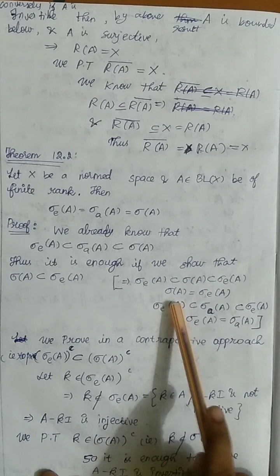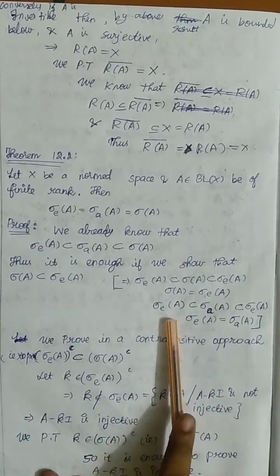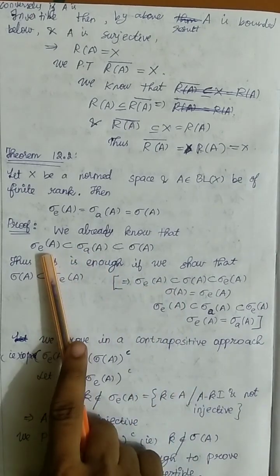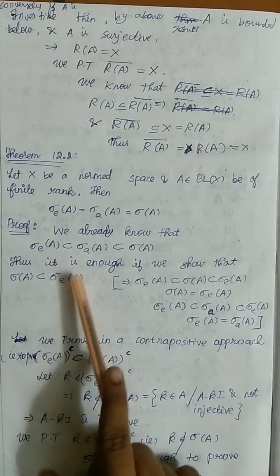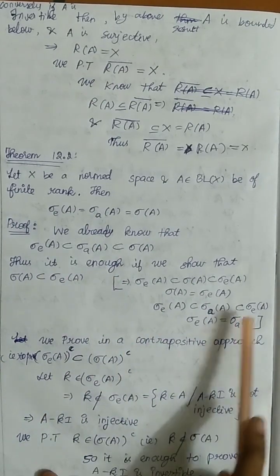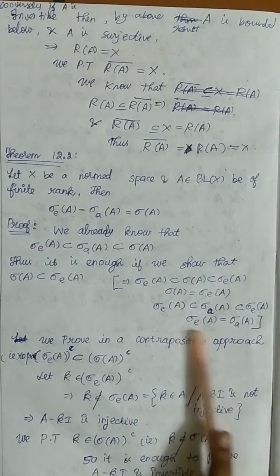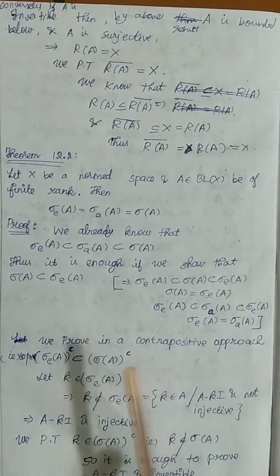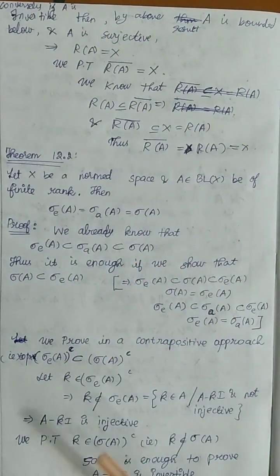So we can write sigma of A equals sigma E of A. And I already know that sigma E of A is a subset of sigma A of A, and by this, sigma A of A is also a subset of sigma E of A. So I can say that sigma E of A equals sigma A of A. So it is enough to prove this, to prove these are equal.